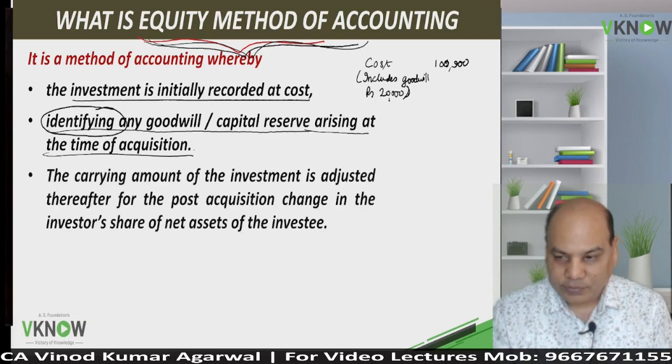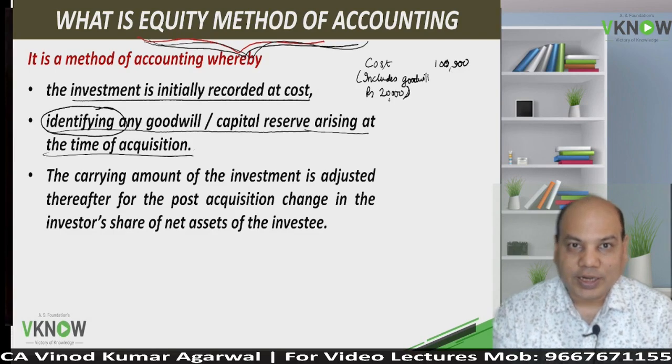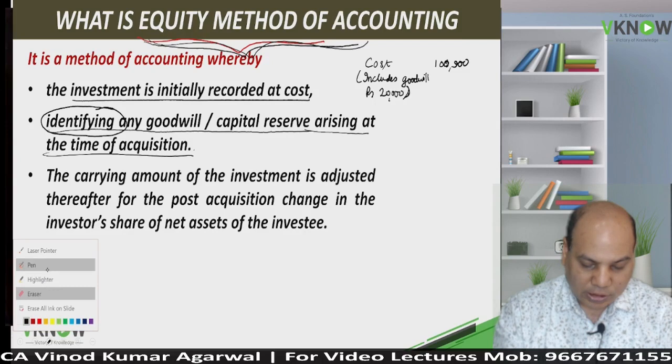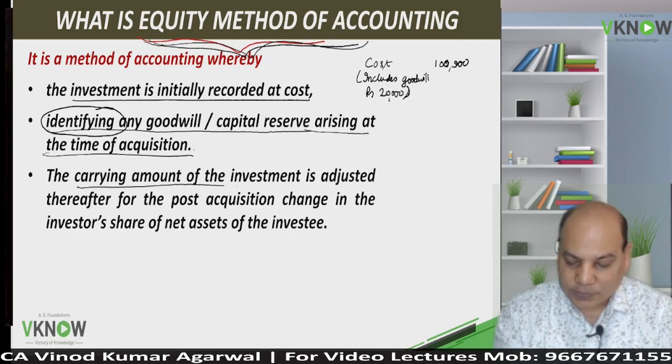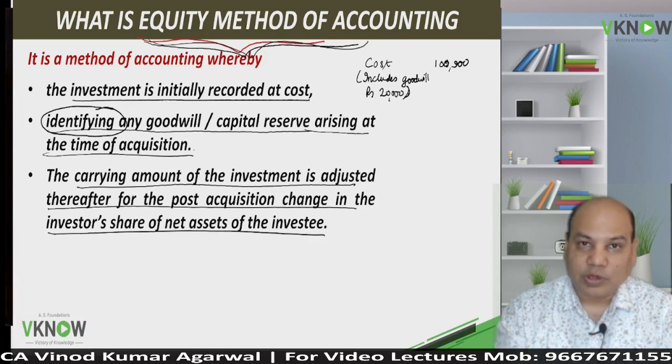Capital reserve is, if you are getting a negative answer, then we will call it as a capital reserve. Now after that, what you will do, every year end, every reporting date, you will calculate the profit of the associate multiplied by your share, and investment will be increased to that extent.